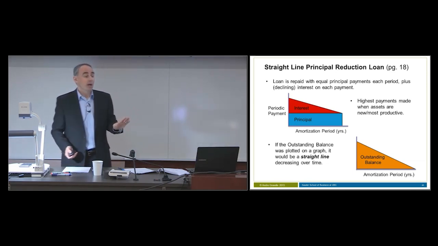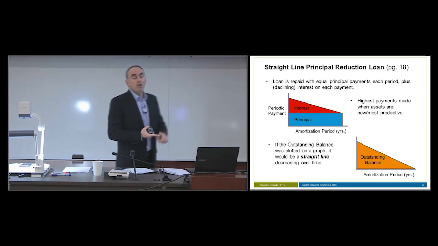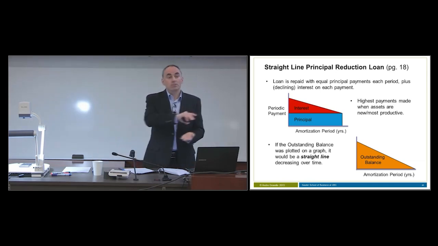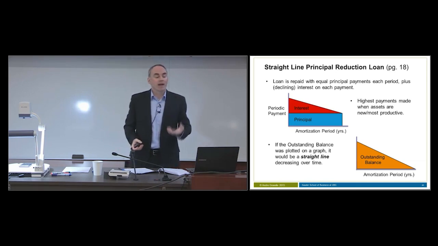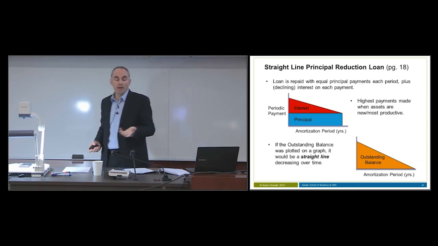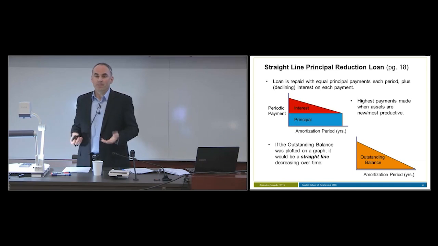So again, nothing for you to calculate here. Just know what it is, know what makes it unique. Principal payments stay the same, declining interest. The notion behind that has to do with the highest payments being made when the asset is new and most productive. That's what you need to know.